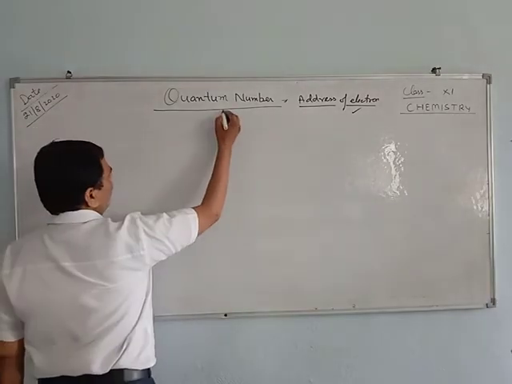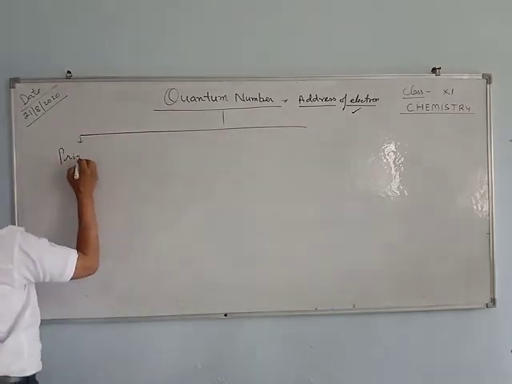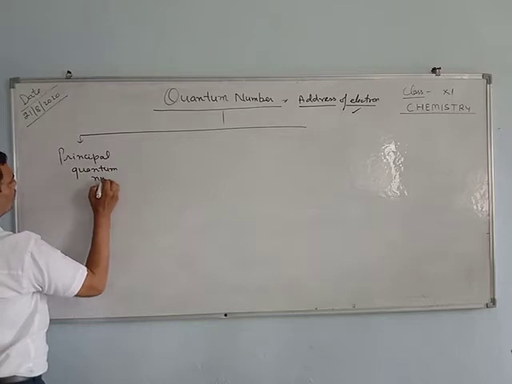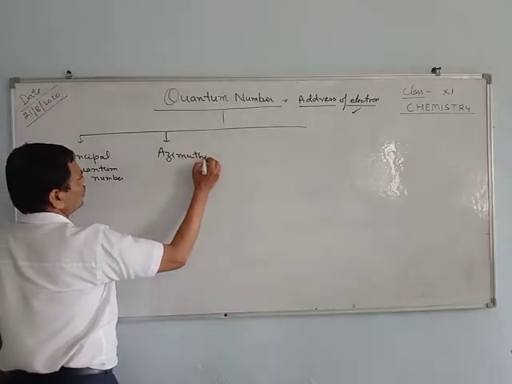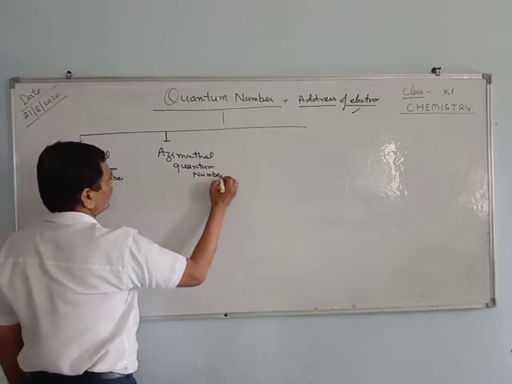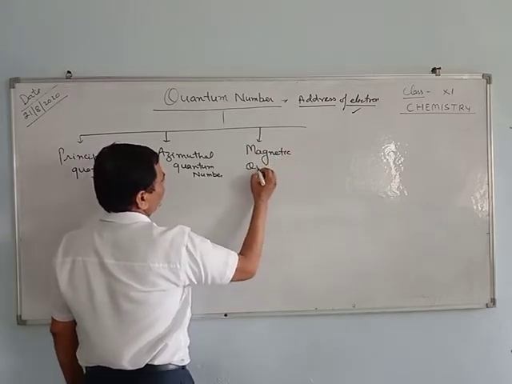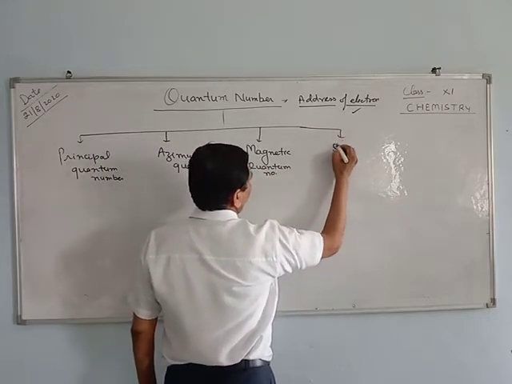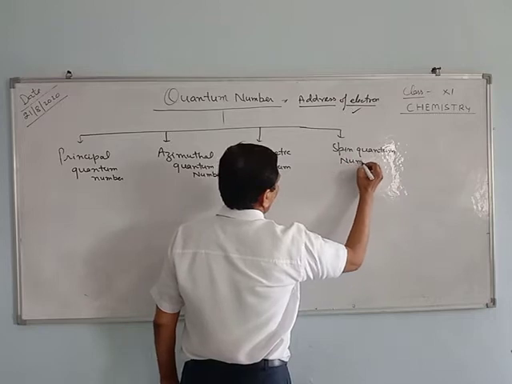Quantum numbers are of four types. First one is the principal quantum number, then the azimuthal quantum number, then the magnetic quantum number, then the spin quantum number.